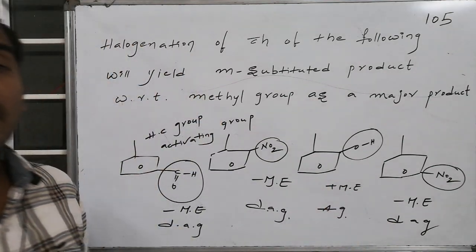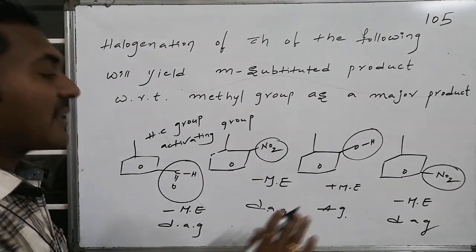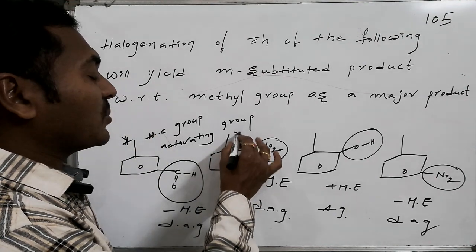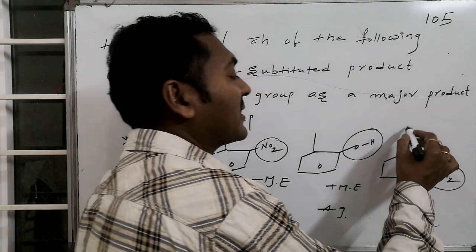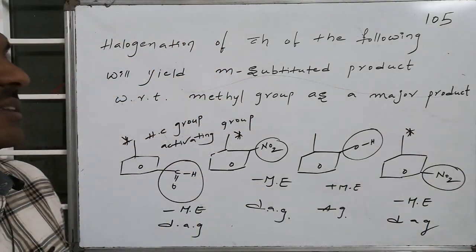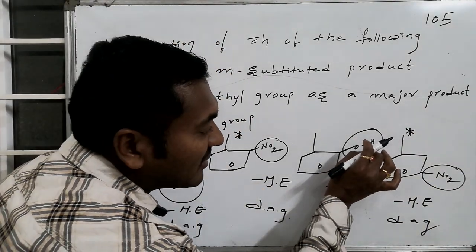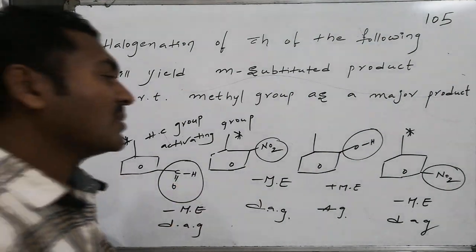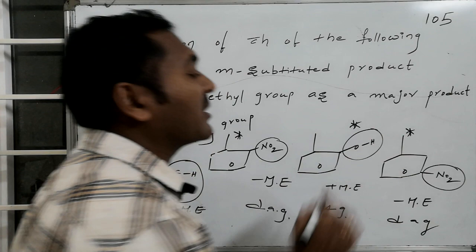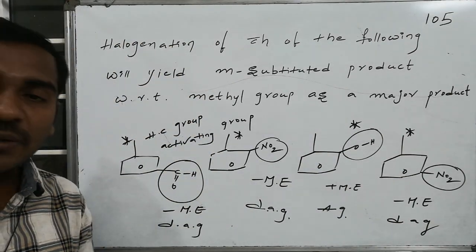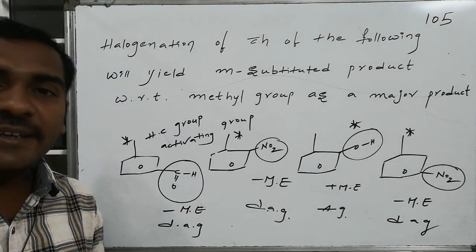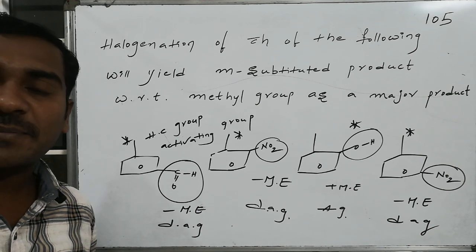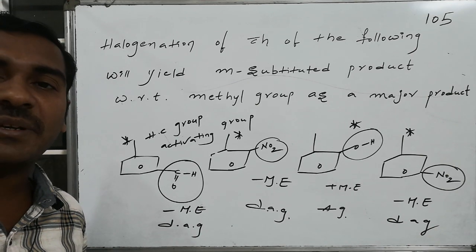Whereas if these groups are deactivating, then the deciding group in this case is methyl, the deciding group in this case is methyl, and the deciding group in this case is also methyl. Whereas since this is plus M, compared to the hyperconjugative groups, this particular plus M group will become the deciding group. We now look at the directing nature of the groups present over the benzene ring system, followed by the corresponding position related information.